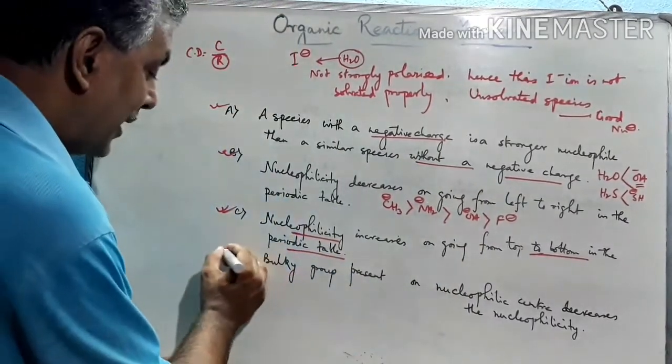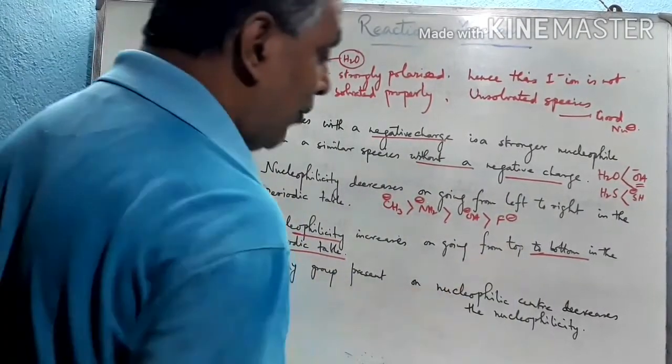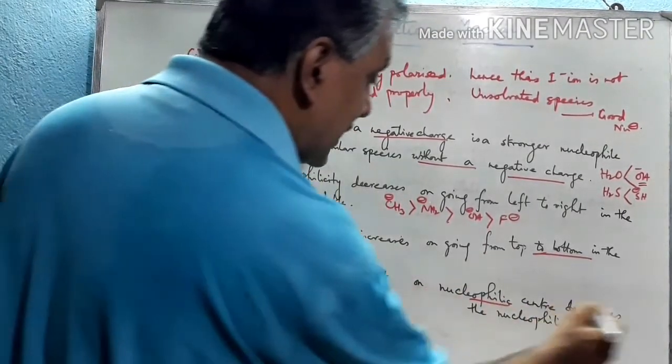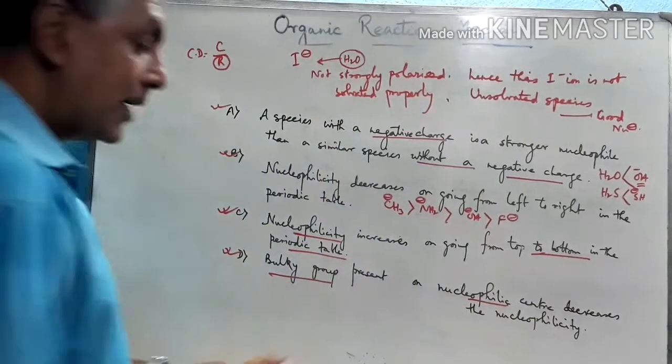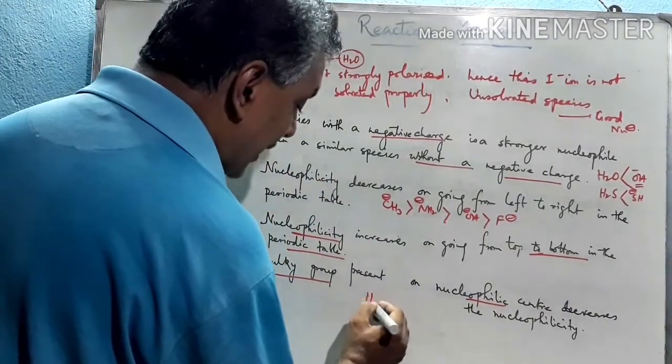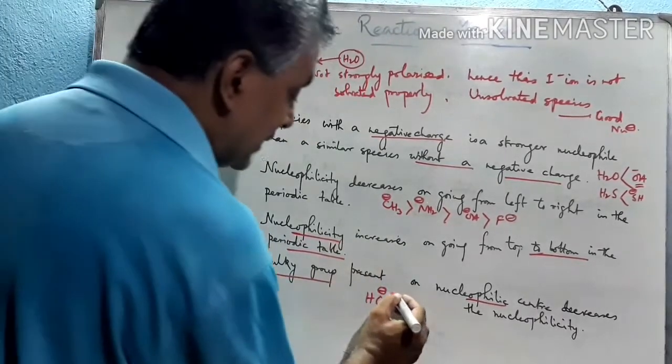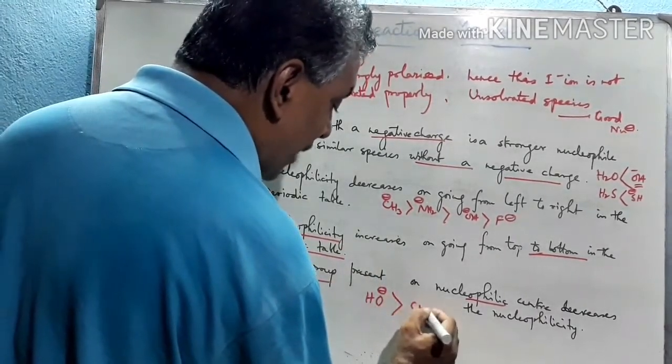So the last point is bulky groups present in nucleophiles and the nucleophilic center. A bulky group present on the nucleophilic center decreases the nucleophilicity. What does it mean? See this HO minus. Here the O minus is attached to a hydrogen atom. This is greater than that of CH3O minus.